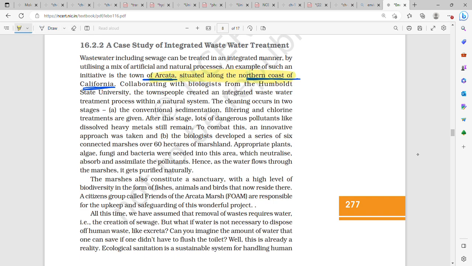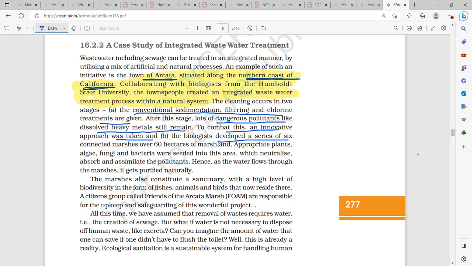Arcata, situated along the coast of California, collaborating with biologists from Humboldt State University, the townspeople created an integrated wastewater treatment process within a natural system. The cleaning occurs in two stages. That is, the conventional sedimentation, filtering, and chlorine treatments are given. After this stage, lots of dangerous pollutants like dissolved heavy metals still remain. To combat this, an innovative approach was taken.